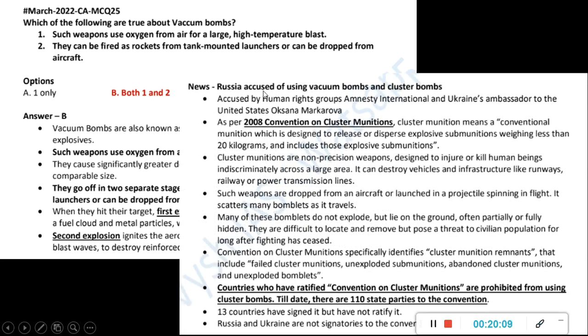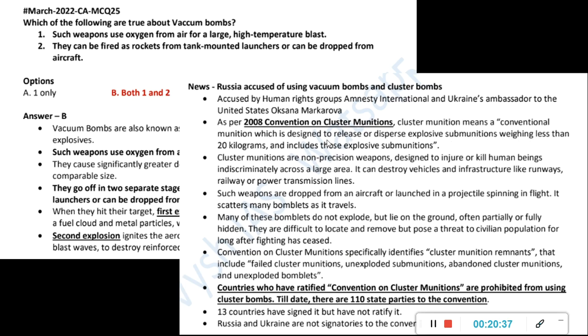And here Russia is accused of using vacuum bombs and cluster bombs. Okay, so accused by these human rights groups, Amnesty International. So about that group also you have to prepare now. So as per 2008 Convention on Cluster Munition, this cluster munition means a conventional munition which is designed to release or disperse explosive submunitions weighing less than 20 kilograms and includes those explosive submunitions.